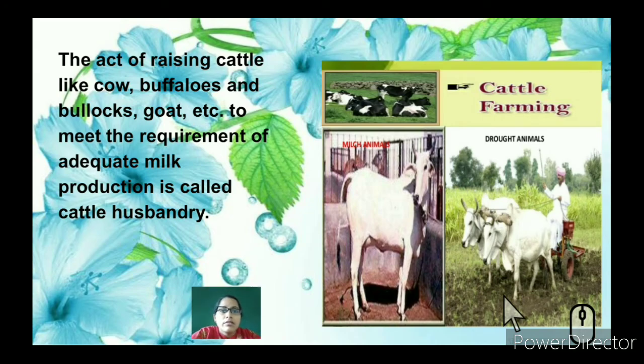So what is cattle farming or cattle husbandry? It's the raising of cattle, that is, cattle comes under the category of cow, buffaloes, bullocks, goats, etc. Why are we using this? In order to get milk production, and also some of the animals are used in the fields for plowing purpose, and it's known as cattle husbandry. So food especially we are getting from the cattle, and what is the food that we get? It is milk. So you can see here some milch animals and draught animals. These draught animals are used in the fields for plowing purpose.